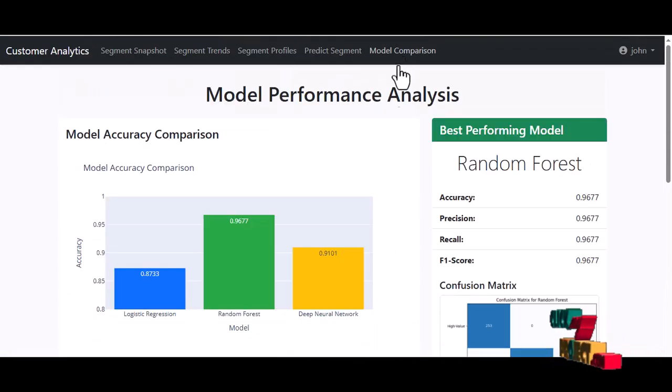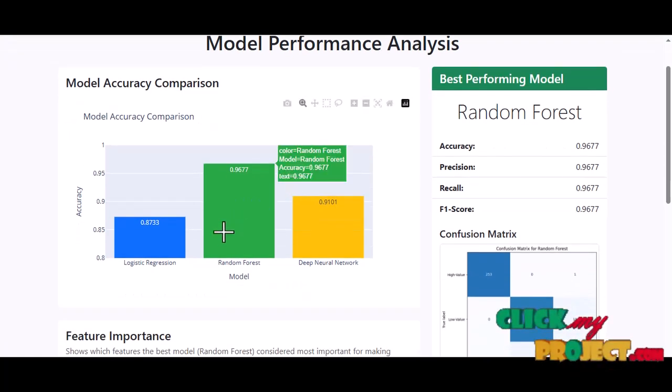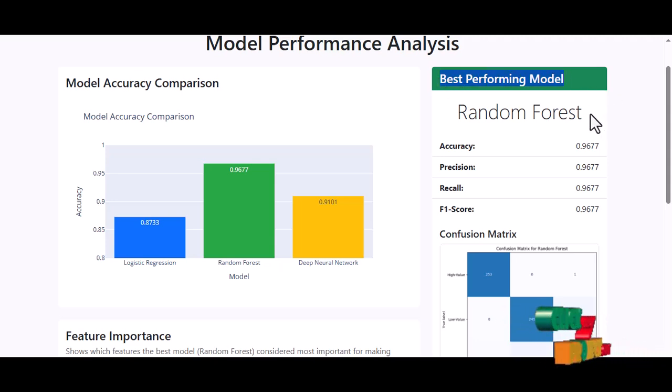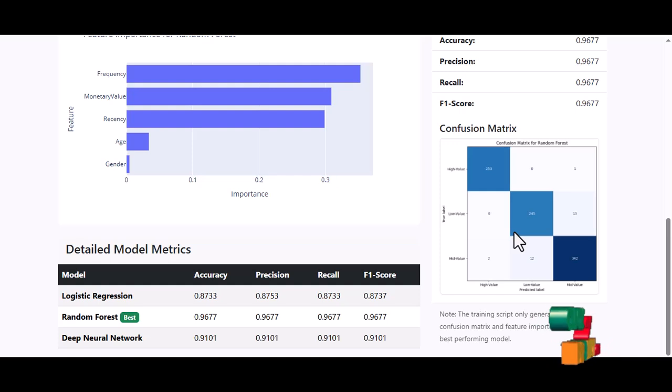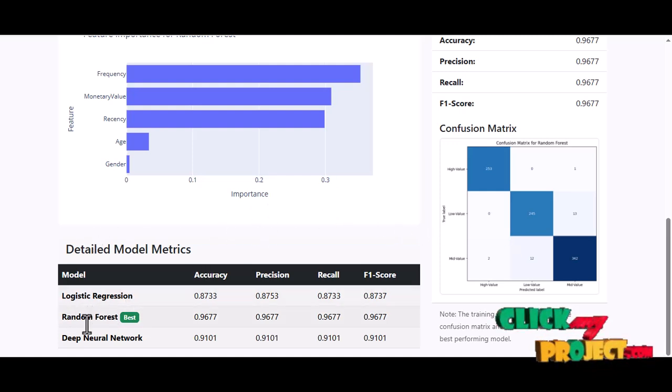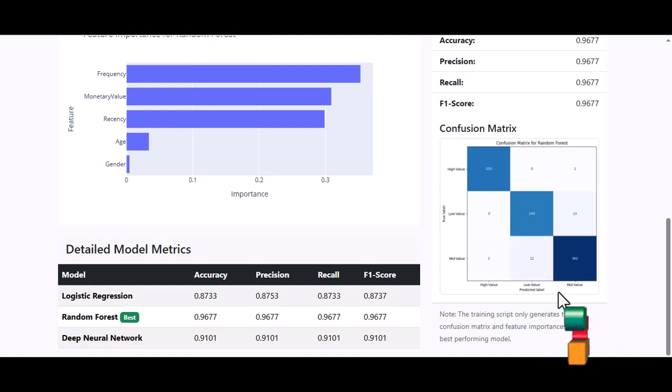And the next, model comparison. We used three models: logistic regression, random forest, and a deep neural network. The random forest achieved 96.77% accuracy, and the best performing model of our project is random forest. This is the confusion matrix, and then detailed model metrics of logistic regression, random forest, and deep neural networks. Thank you.